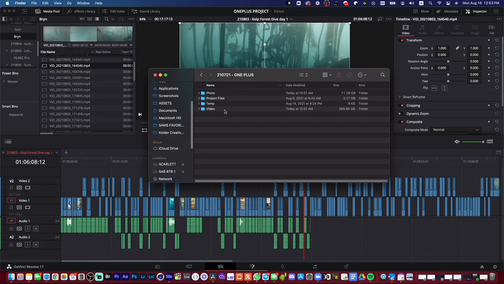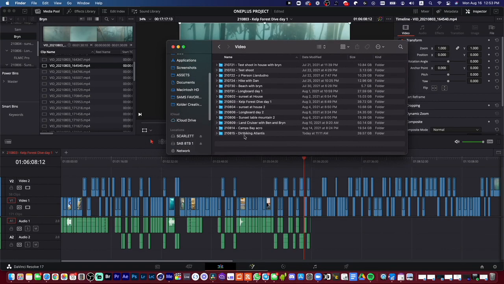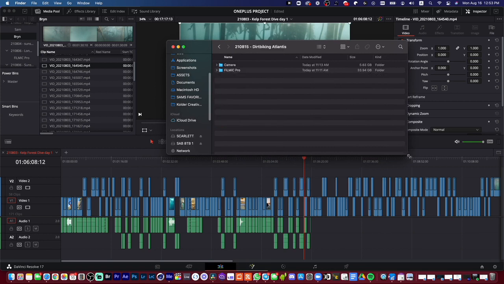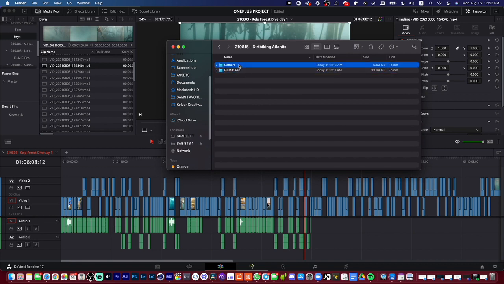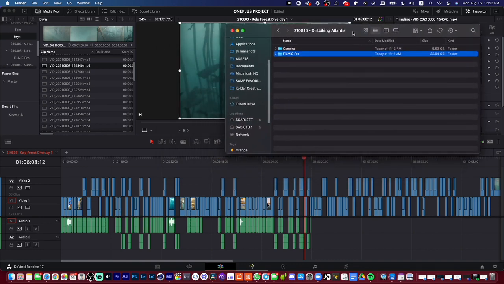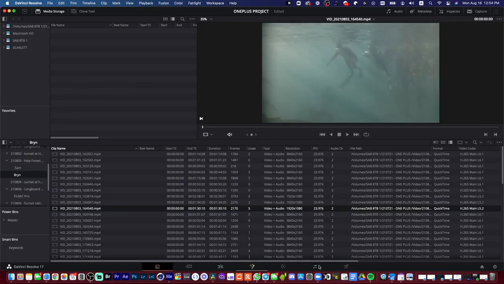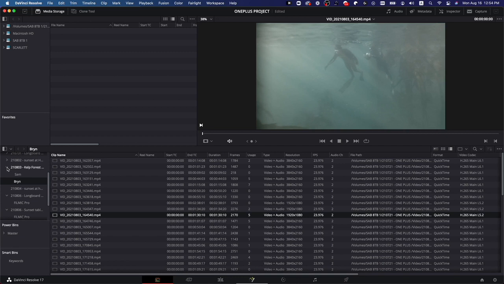So in this project, we are using two phones, and I already dumped them. I made a new folder, which was yesterday, and dirt biking. And you can see in here that we have two folders. One folder is for the footage that was shot natively on the actual phone, like with the native app that comes with the phone. And then there's another folder for a third-party app that we're using called Filmic Pro that lets you shoot in a flatter picture profile and make different adjustments to your bitrate and things like that.